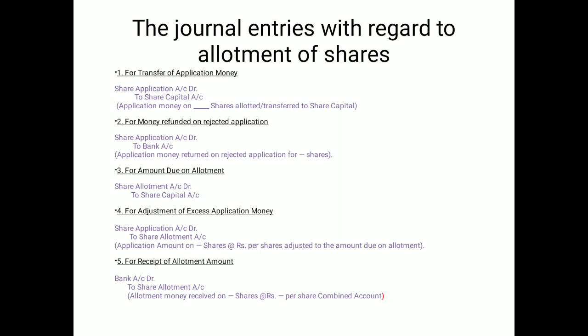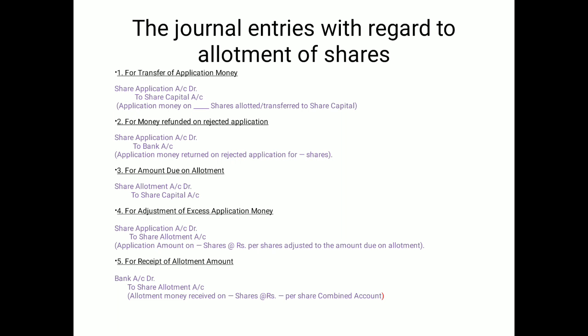Now I am moving to the journal entries with regard to the allotment of shares. First, when the money is received, only one entry is passed: bank account debit to share application account. This is the money receiving entry. When I move to the allotment of shares, this money is adjusted. First, the application money is adjusted to the share capital: share application account debit to share capital account. If the money is refunded, then share application account debit to bank entry will be passed for refunding the money.